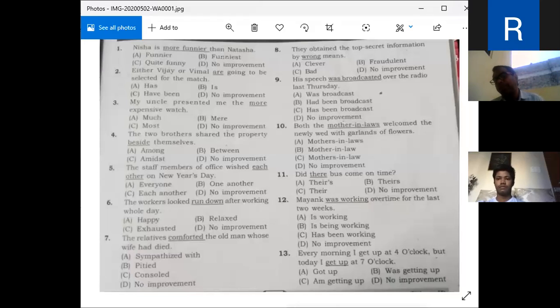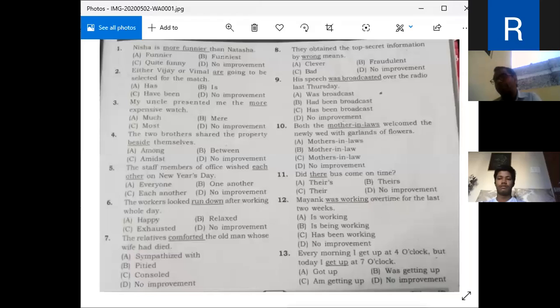Out of the given options, one part can be of 2 words or 3 words, maybe even 1 word. Look at the statement. In the statements, one part is underlined. Sometimes you will see just 1 word or 2 words. When the statement is over, 4 options are given, named A option, B option, C option, and D option.